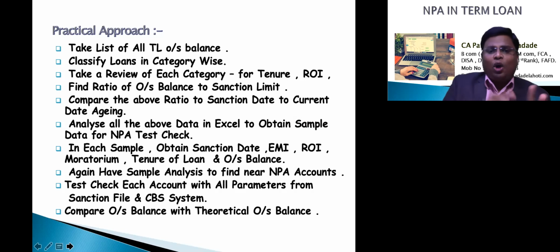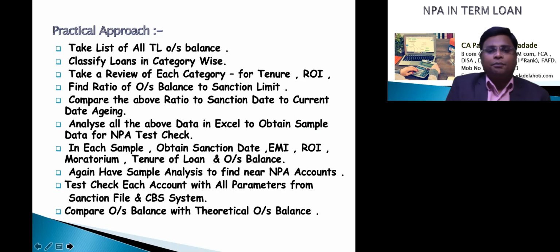Friends, take all this data in Excel and do certain analysis. There is no exact method to find out term loan NPA. In this analysis, we will just get a sample list. Depending on our analysis, we will find that certain accounts are red flagged, and certain accounts will have certain amounts as per our calculation, but this is not as per the actual outstanding balance.